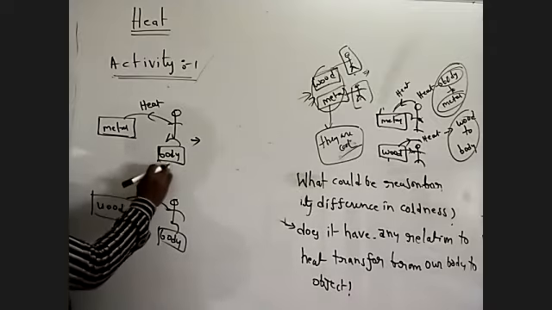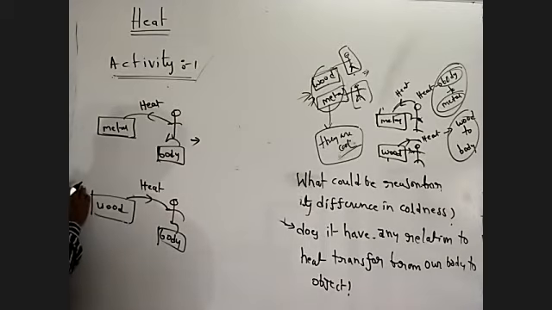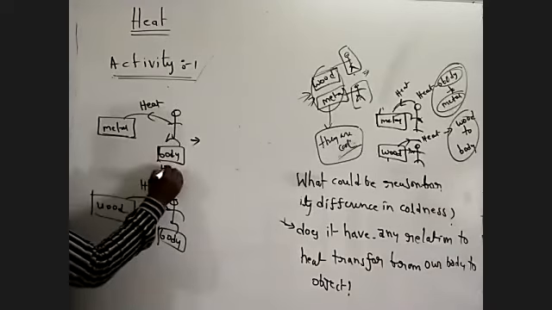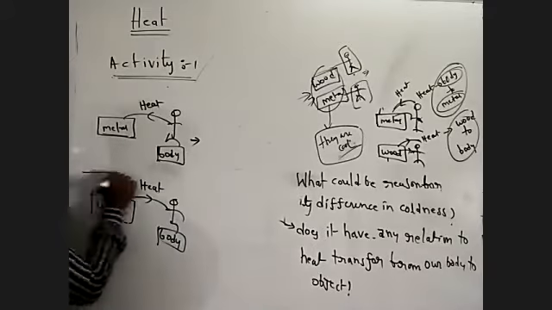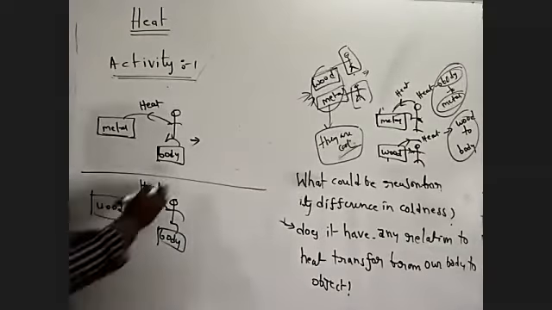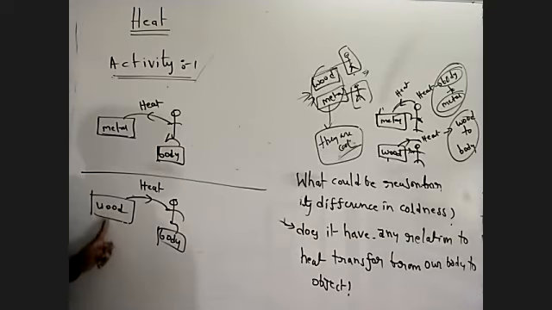Heat flows from high temperature to low temperature. This is the high temperature body. Suppose in this situation, you see carefully these two pieces, a piece of metal and a piece of wood, taken out of the fridge.